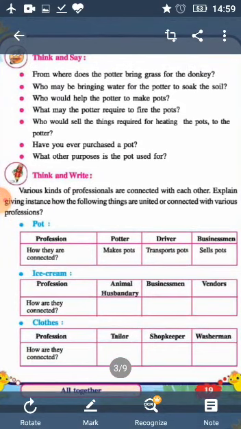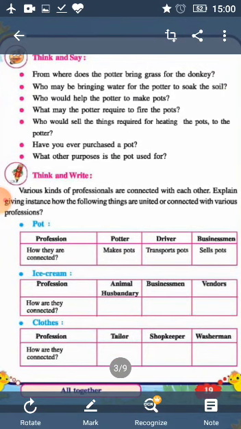Now come to the second question. Who may be bringing water for the potter to soak the soil? So maybe the potter or his family members are bringing water. Now come to the third one. Who would help the potter to make pots? So again the answer is the same. His family members may be helping the potter to make the pots.